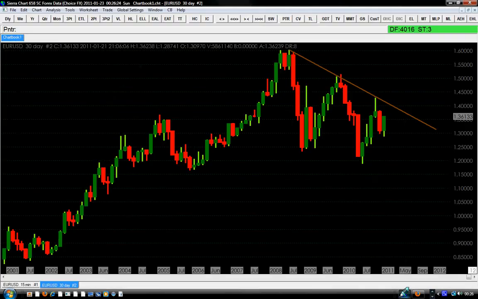So we want to look again at this Euro USD currency pair. This is the monthly chart, the 30-day monthly chart of the Euro USD. We can see on this chart that the price was going up for some time. And now on this monthly chart, we see a negative slope trend line here. Like we said before, our greedy target of 1400, I will draw my horizontal line there for you so you can see clearly what we were talking about.